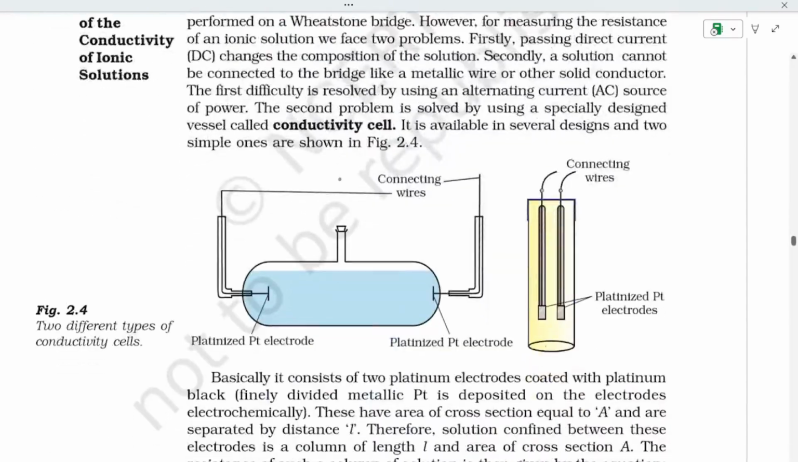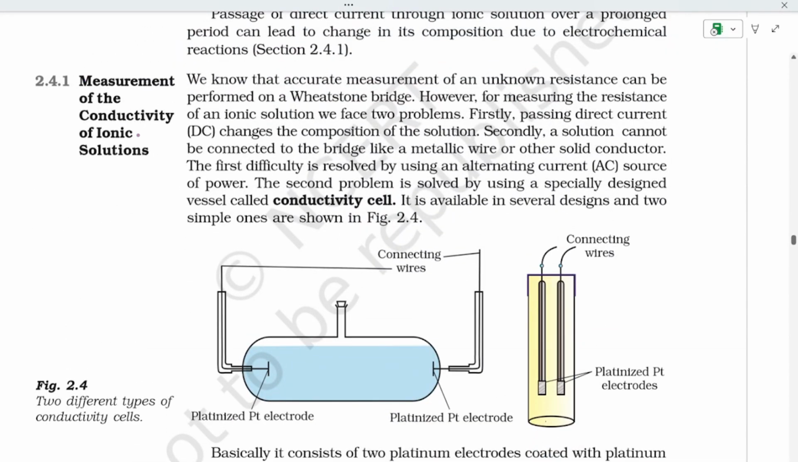Now let us see the measurement of the conductivity of ionic solutions. We know that accurate measurement of an unknown resistance can be performed on a Wheatstone bridge. In that, there will be resistance, with L the length and A the area of cross section. Firstly, passing direct current, that is DC, changes the composition of the solution, so we use alternating current as the source of power.